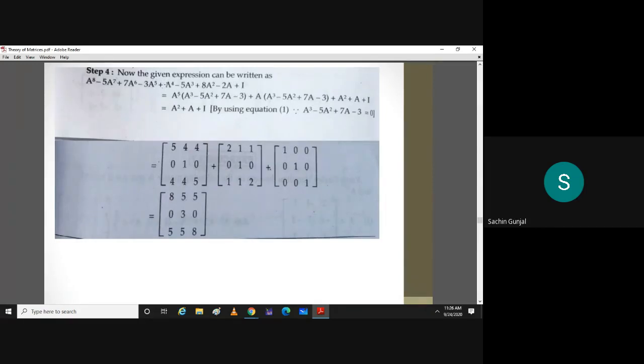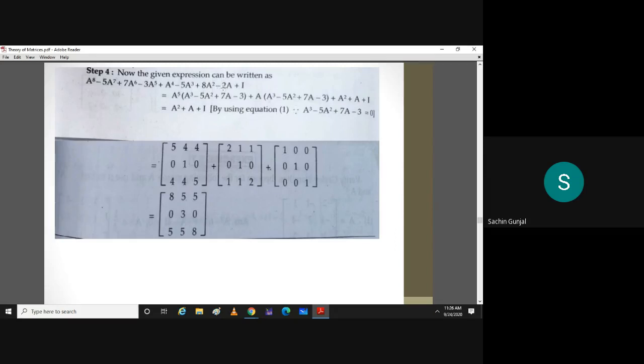Plus, again, you can check that here it is 5, 8 and 2. Now, if you take A common from this, what will you get? A cube minus 5A square plus 7A.